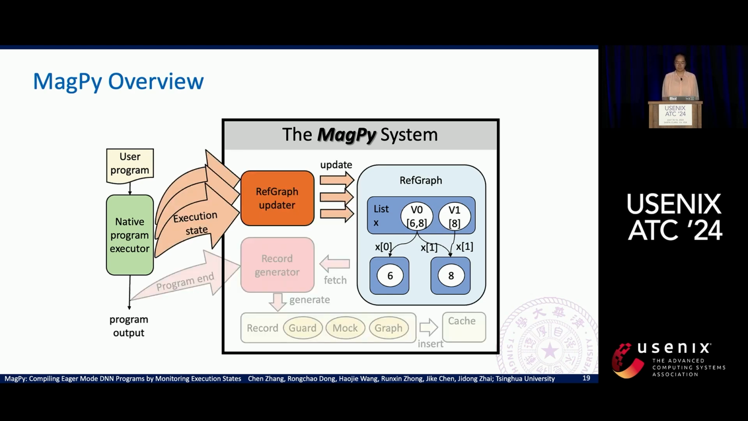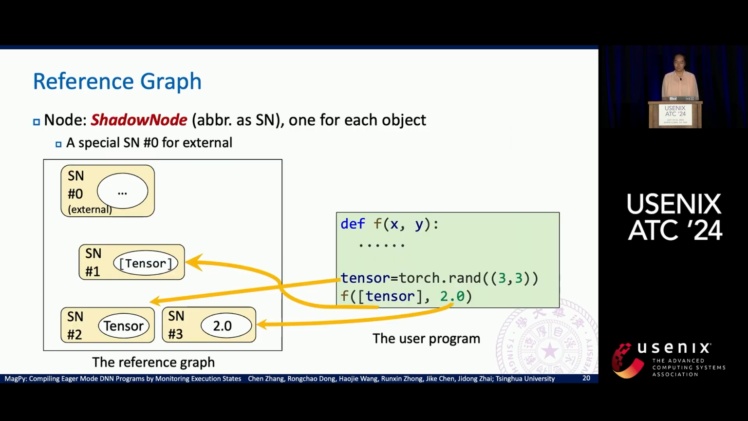First, I'll introduce the reference graph. It saves the execution state during execution. Each node in the reference graph represents a Python object. For example, this example user program creates a tensor and then calls a function with a list containing that tensor and a value 2.